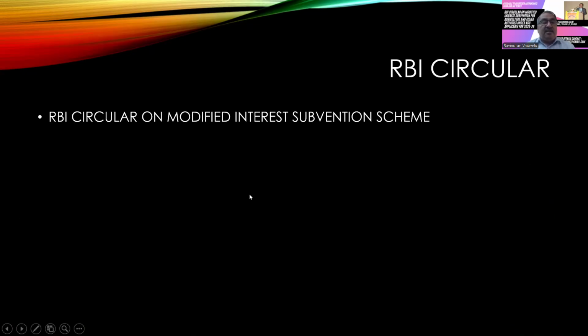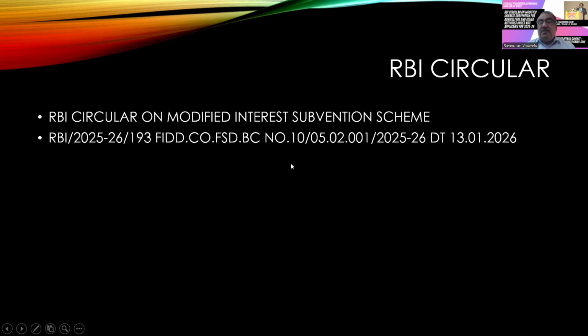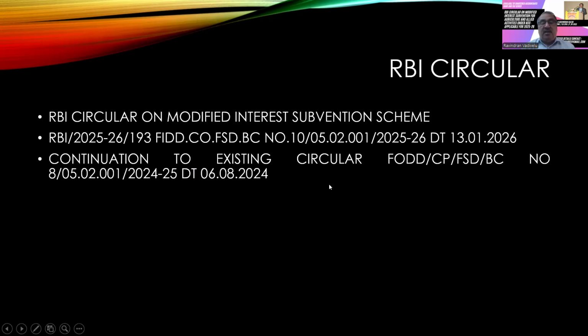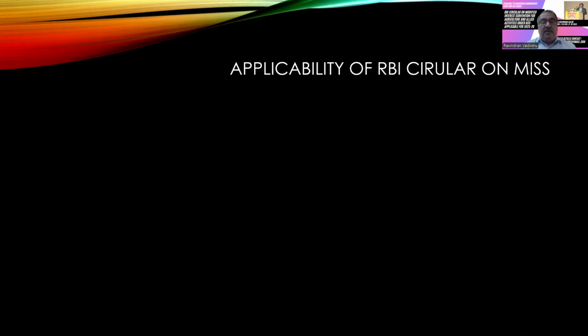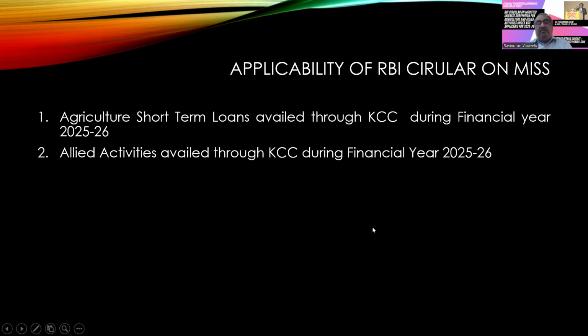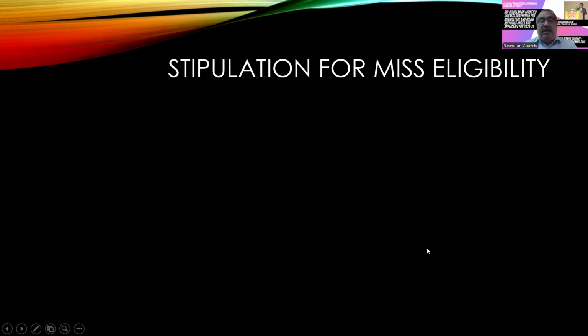This is the RBI circular that is dated 13/1/2026. They have issued this modified interest subvention scheme circular. It is in continuation of the existing circular dated 6/8/2024, and it is applicable for all short-term loans sanctioned through KCC during the financial year 25-26, and the same thing, allied activities availed or sanctioned through KCC during the financial year 25-26.